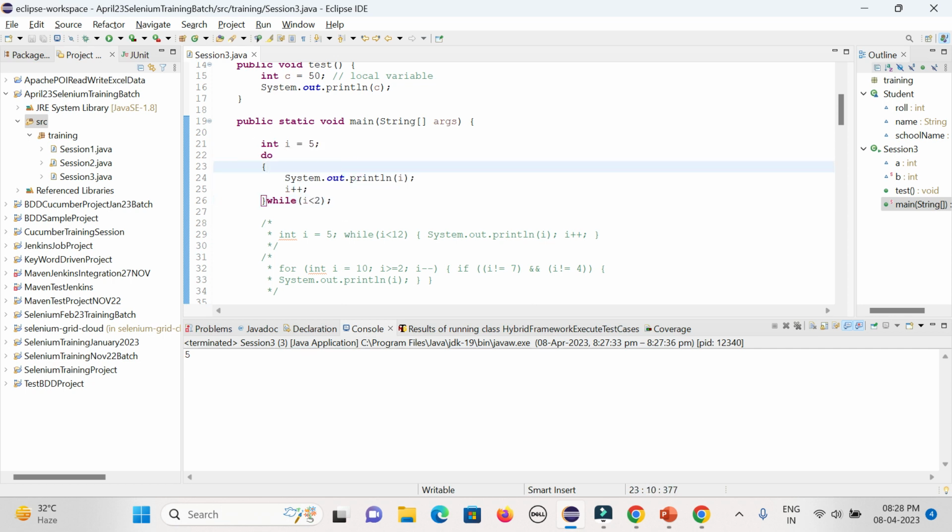The for loop will be used whenever your number of iterations is fixed. In case the number of iterations is not fixed, you can go with the while or do while loop. In case you want to check whether the condition is met first and then execute, you can go with the while. But in case you want to execute at least once, whether the condition is matching or not, you can go with the do while loop.